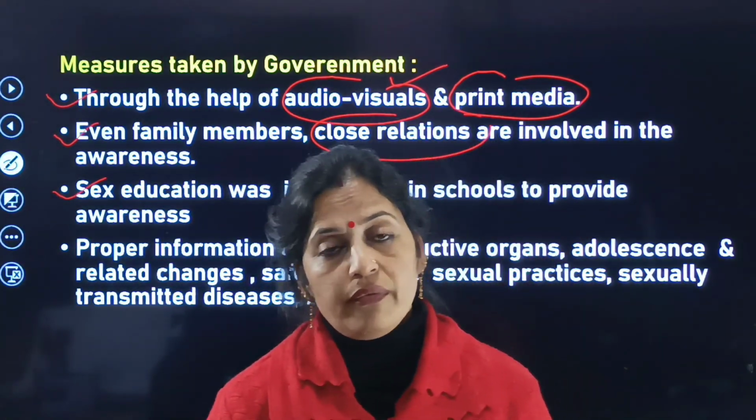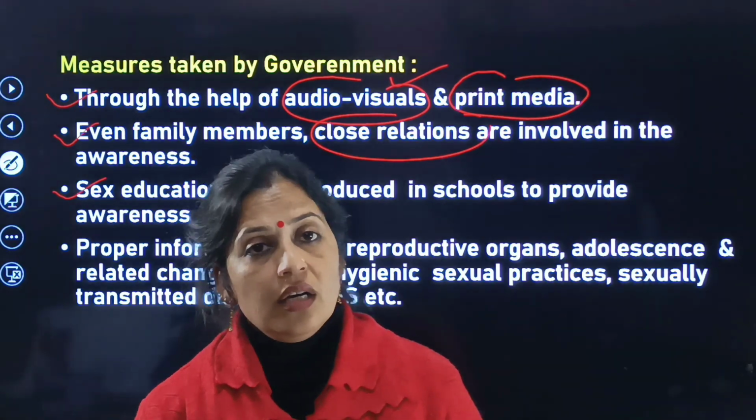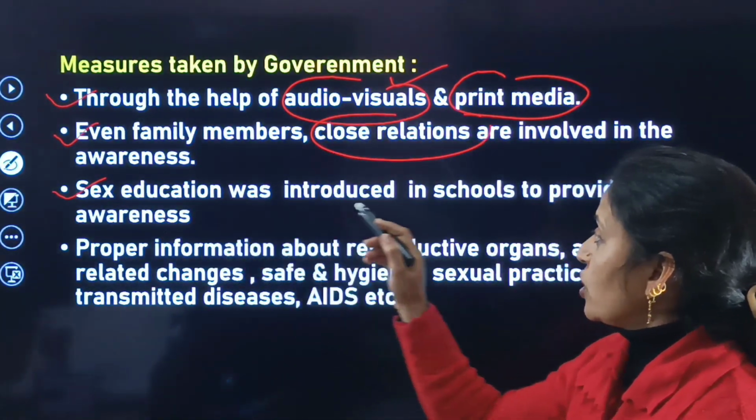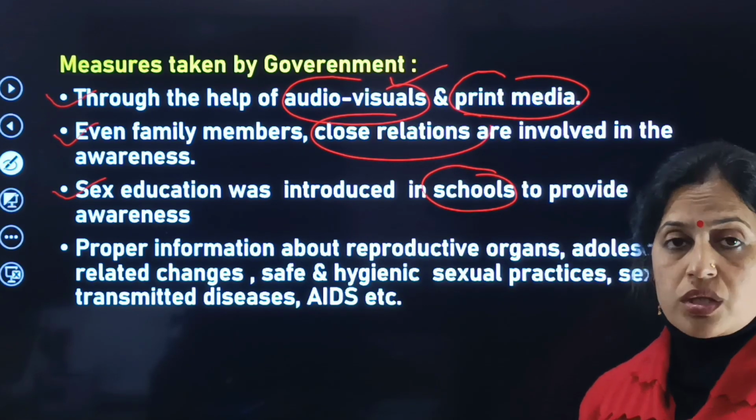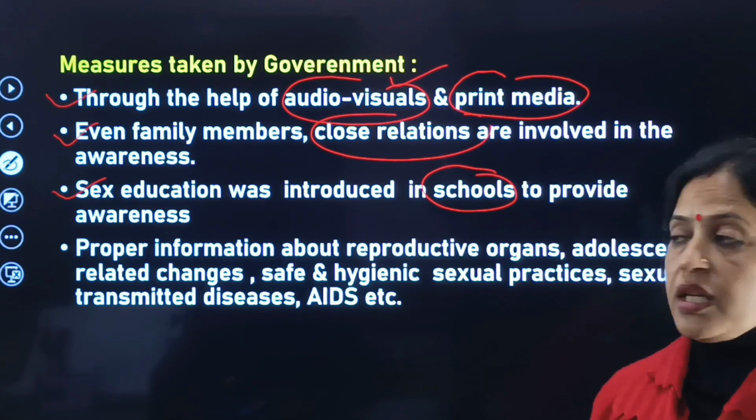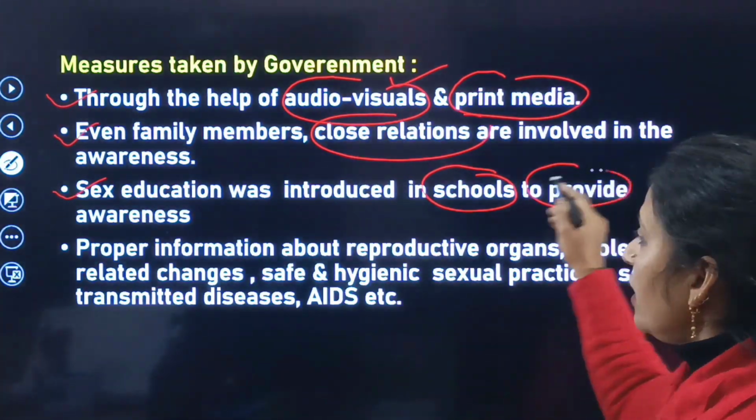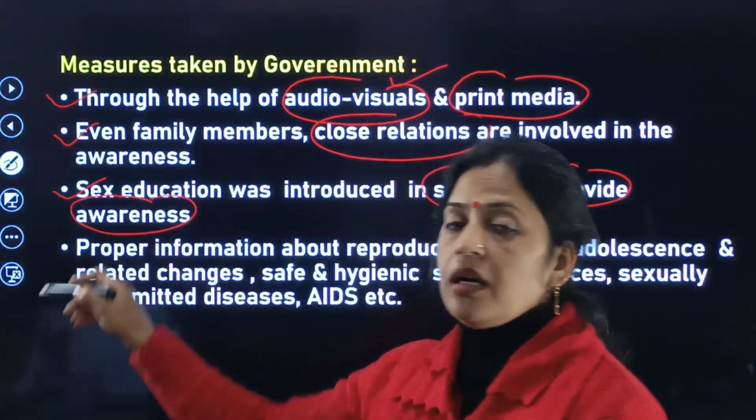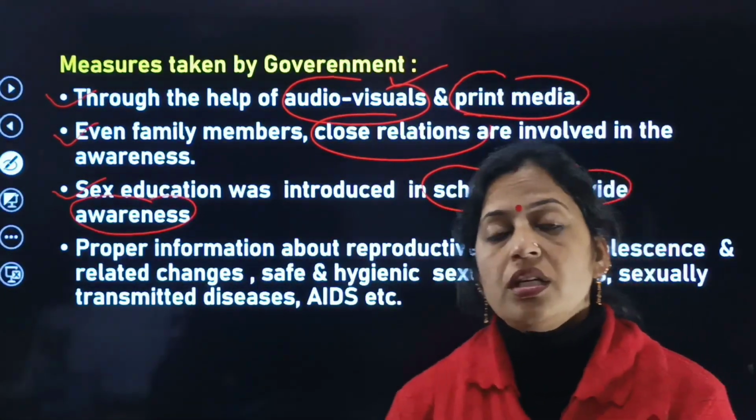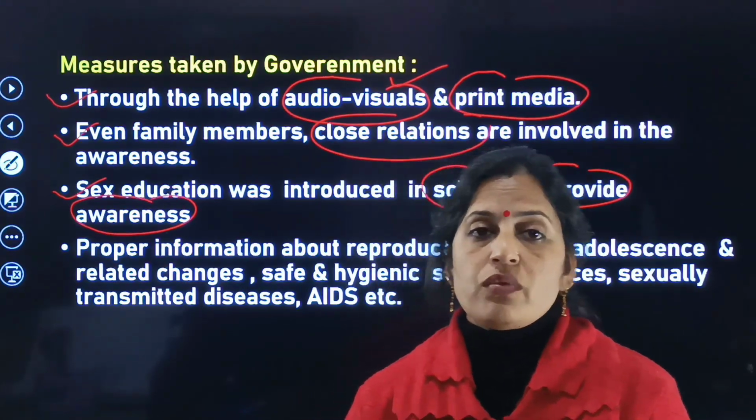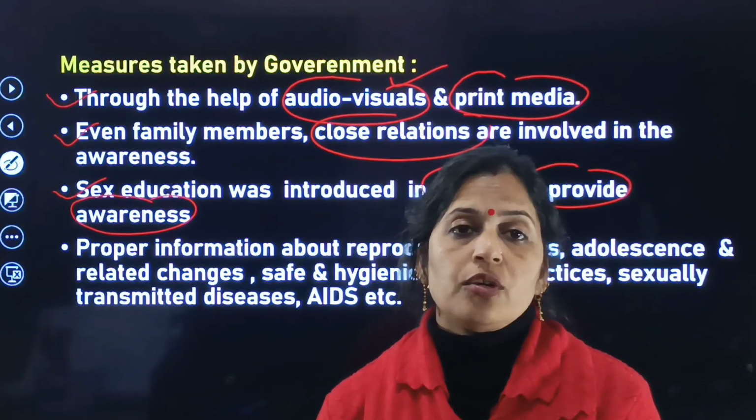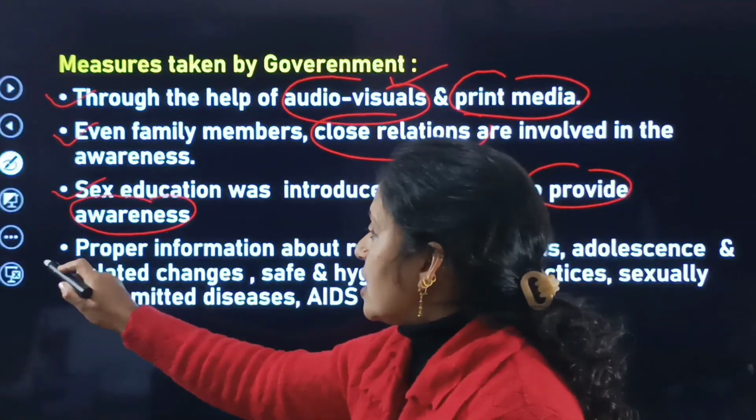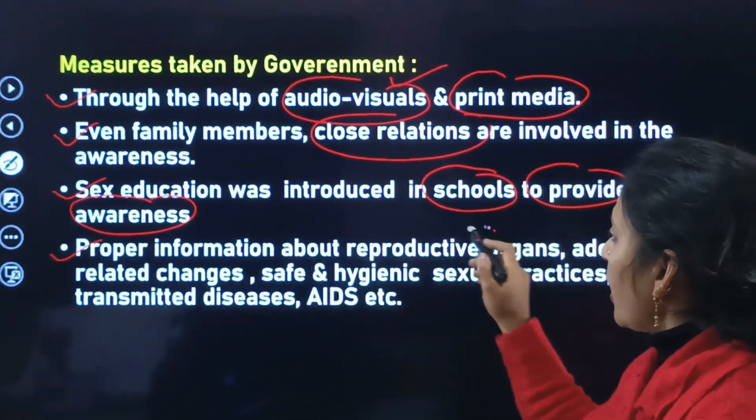Next, sex education is the most important measure to be used in schools to make aware and educate the students. Sex education was introduced in the schools. This sex education is most important, to be provided in schools to provide awareness. With its help we can educate as well as make aware the students of the school regarding reproductive health.